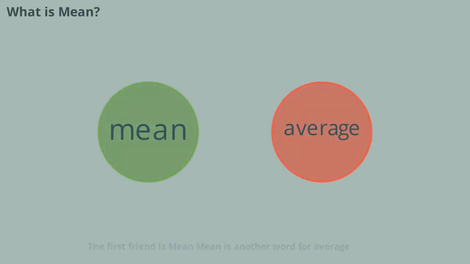First friend is mean. Mean is another word for average. When you want to find the mean, you add up all the numbers in your group and then divide by how many numbers there are. For example, if you have the numbers 2, 4 and 6, you add them up to get 12. Then you divide 12 by 3 because there are 3 numbers and you get 4. That's the mean. Mean helps us find out what's normal or typical in a group of numbers.